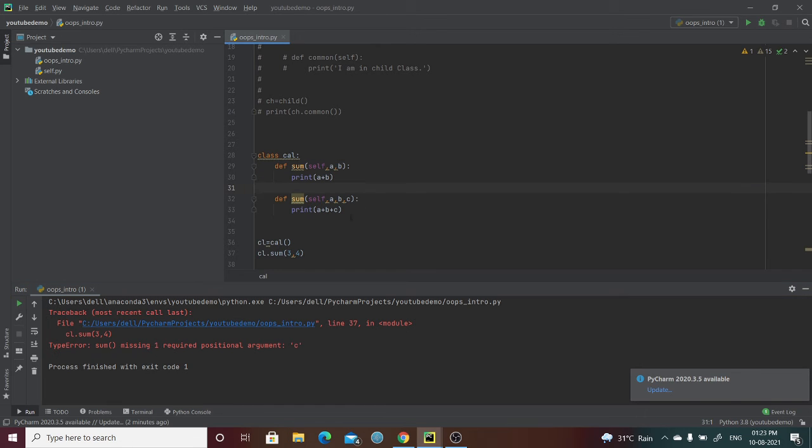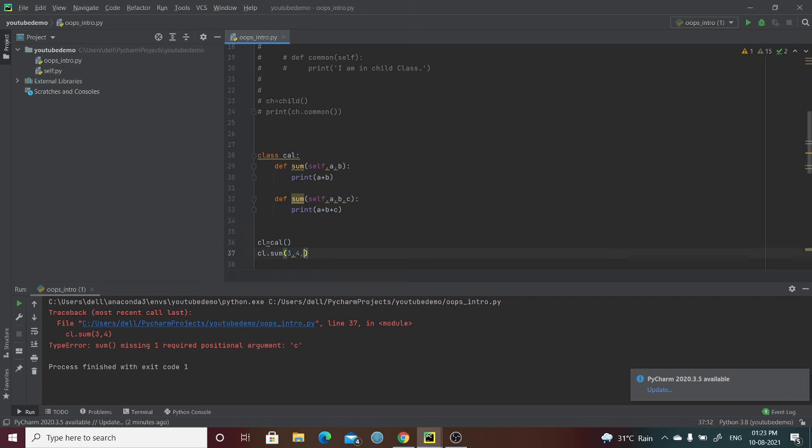Why? Because in Python, if we have created functions with the same name, it will just try to execute the last one. So it is giving me an error saying we have to provide one more argument.